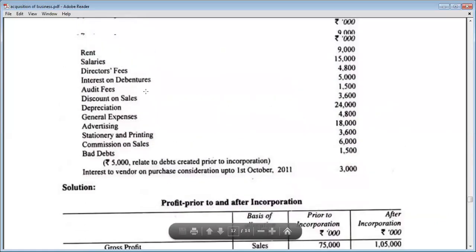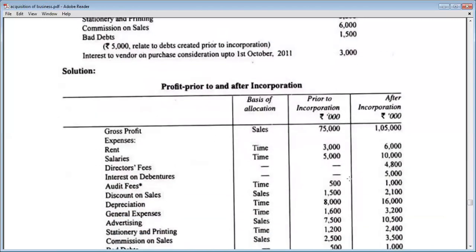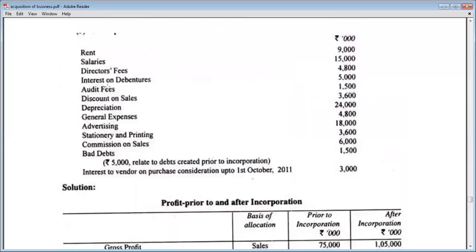Okay. Now interest on debentures. Debentures can only be issued by a company. Before incorporation, it was a partnership form. After incorporation, it became a company, and now it can issue debentures. So interest on debentures is specifically related to after incorporation. That's why we mentioned 5,000 only in the after incorporation column. Now, auditor's fees is 5,000, and fees or salary is always provided on the basis of time. That's why audit fees will be divided in time.